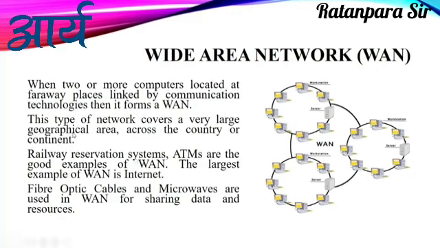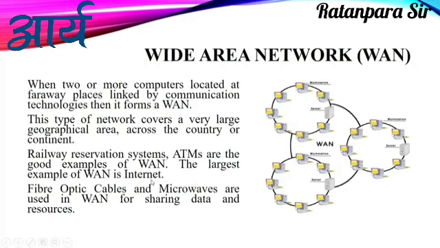This type of network covers a very large geographical area. It can cover countries or continents. It is the biggest form of network that we have. With the help of this WAN, we can cover the network of multiple countries or continents. Mostly it is used by railway reservation systems, ATMs, and some other companies. And the largest example of WAN is the internet.